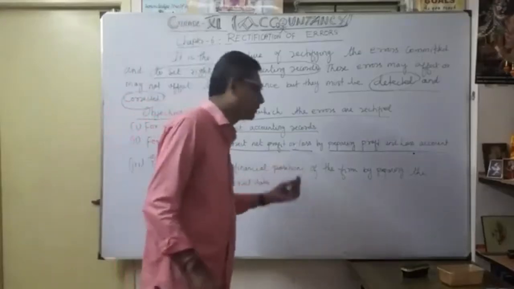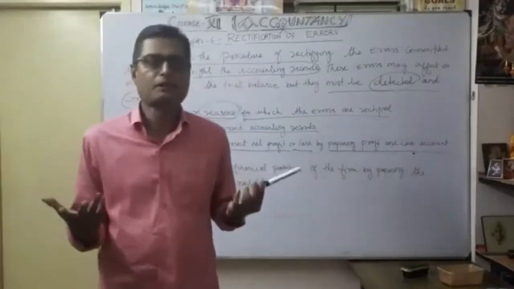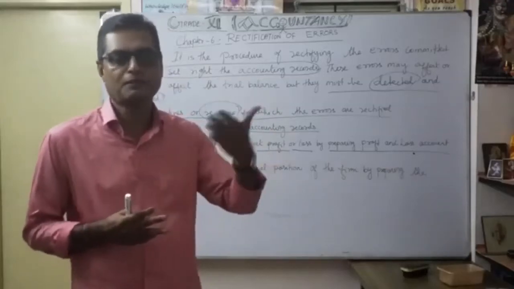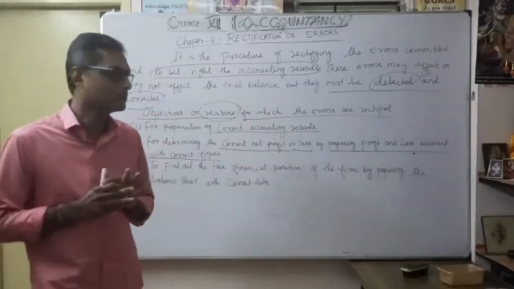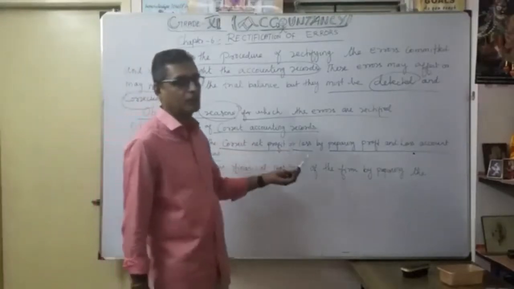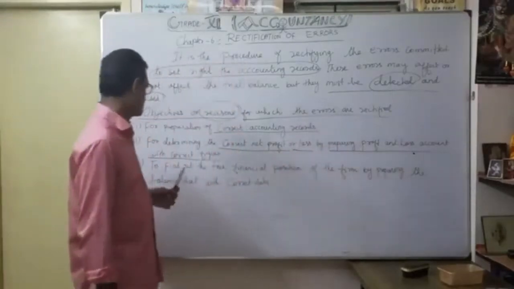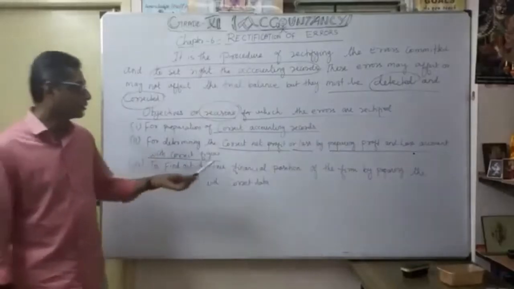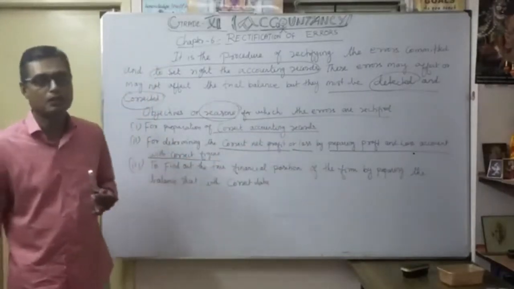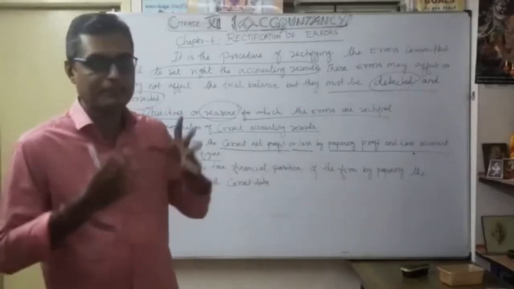Otherwise they will produce the wrong net profit. So ultimately you can't say whether the business is earning a good, correct profit or not. The confusion will come. That's the second important reason: determining the correct net profit or loss by preparing the profit and loss account with the correct figure. If the account record is correct, then only you can prepare the correct figure and know the exact net profit or loss.